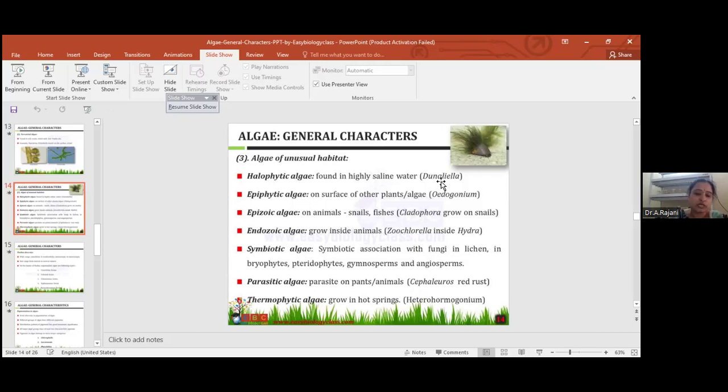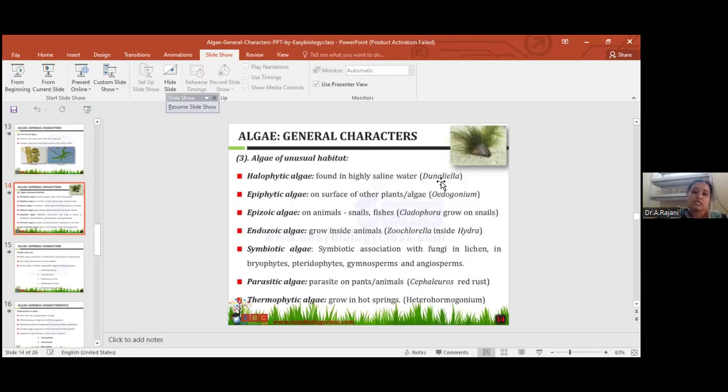And endozoic: growing inside the animals. Epi means growing on the animals, which is epizoic. Endo means inside the animals, like Chlorella inside Hydra. That is the endozoic algae.